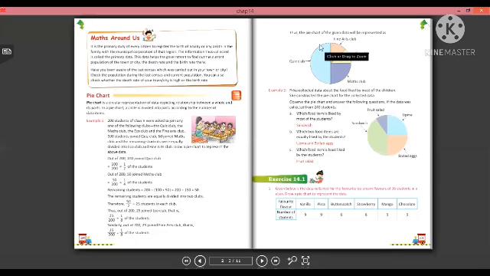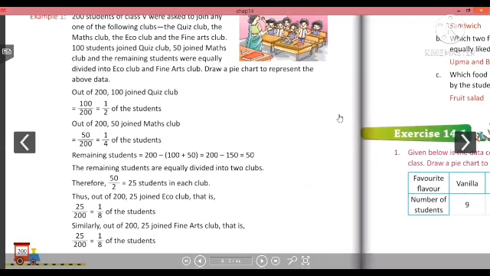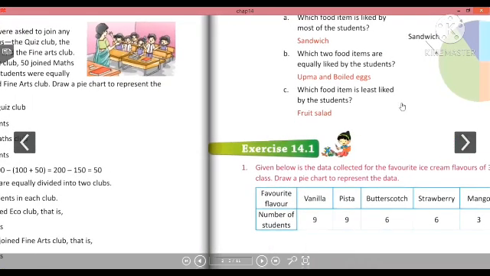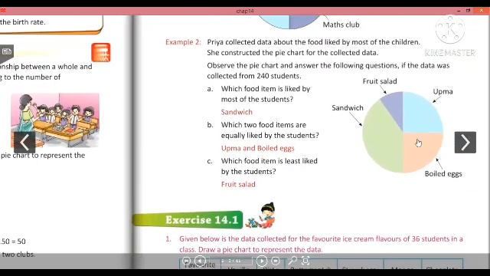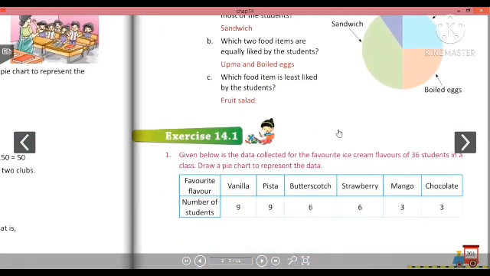The next topic that we have is that of a pie chart, and all of us know how to use a pie chart and how to find out the value of the pie chart. It is also interpreted in the form of a circular. It is also known as circular graph, and it is very much useful in the representation of data. So we have a question from exercise 14.1. Given below is the data collected for the favorite ice cream flavors of 36 students in a class. Draw a pie chart to represent the data. So let's solve this question.